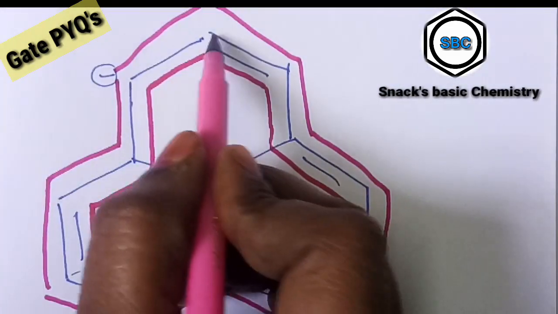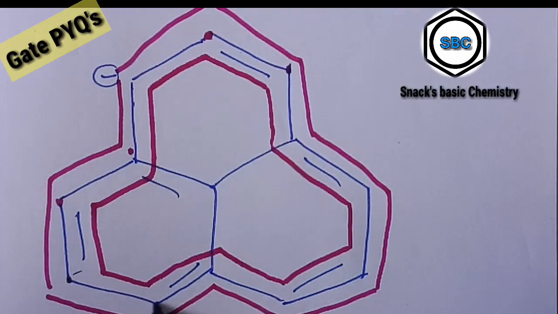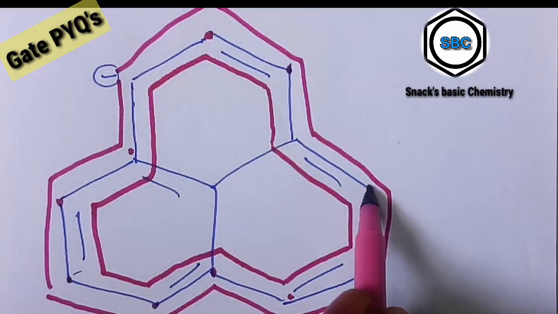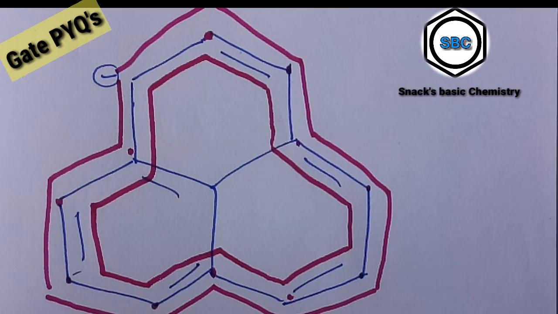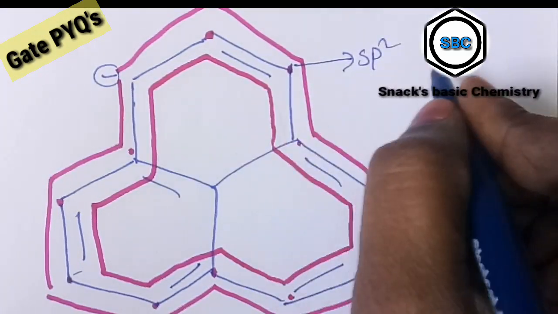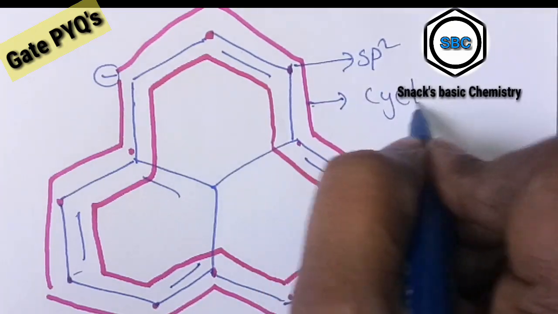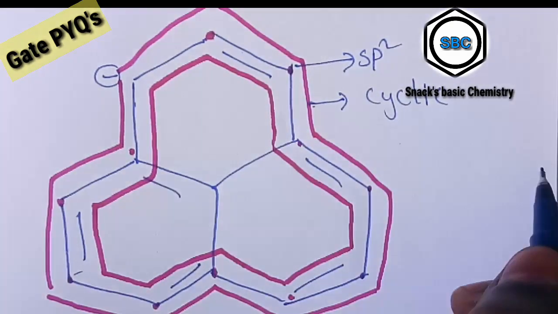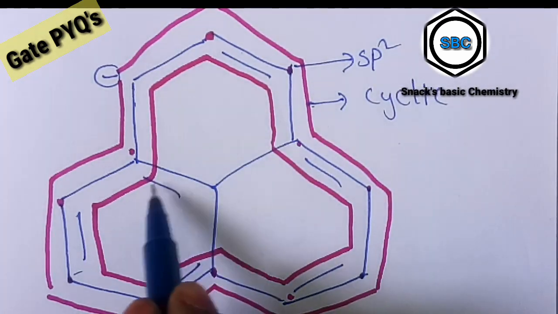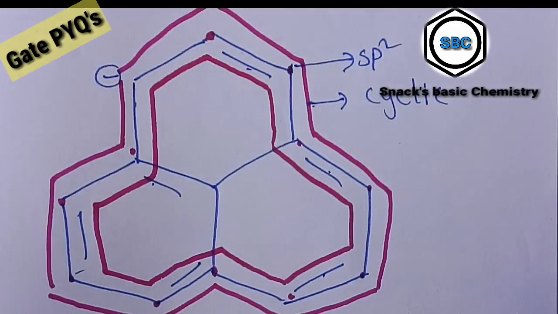Yes, all carbon atoms have sp2 hybridization and it is a cyclic molecule. How many pi bonds are present? 1 2 3 4 5 6.